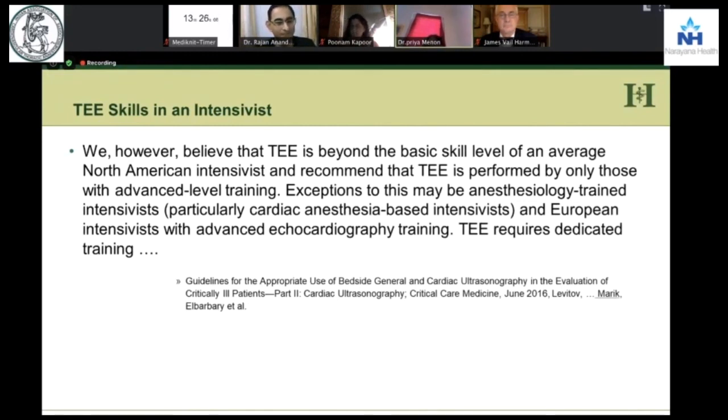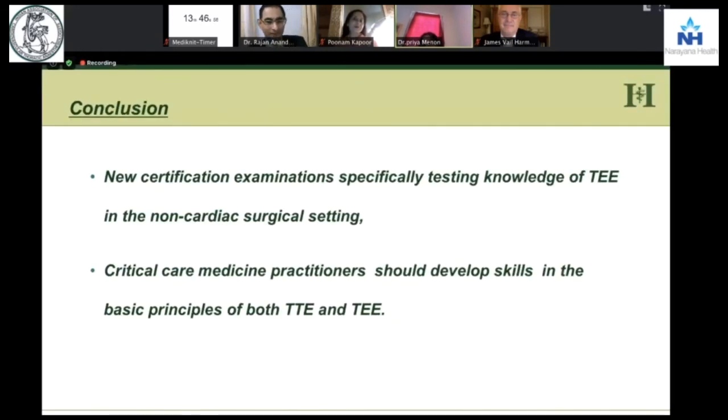So we, however, believe that TEE is beyond the skill of a normal North American intensivist. What they say in this last slide is that the anesthesiologists, especially the cardiac anesthesia-based intensivists who are trained in advanced echo, are the best. And thanks to Dr. Muralidhar, who has been taking this forward in India for all of us. So please get certified, increase your knowledge, especially critical care medicine practitioners. You should develop skills for both TEE and TTE.